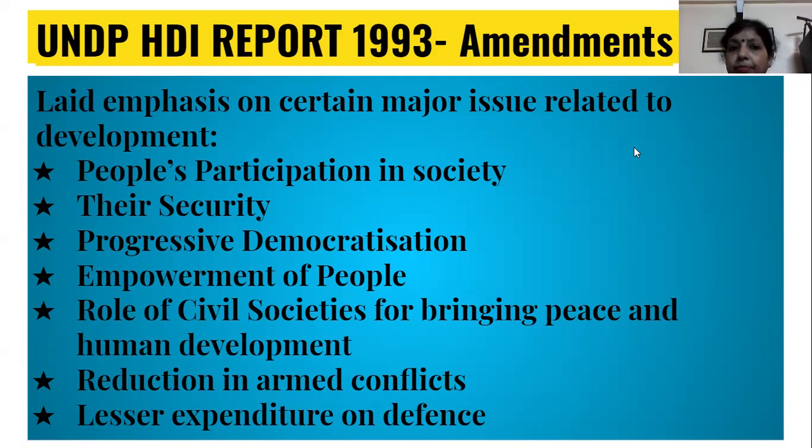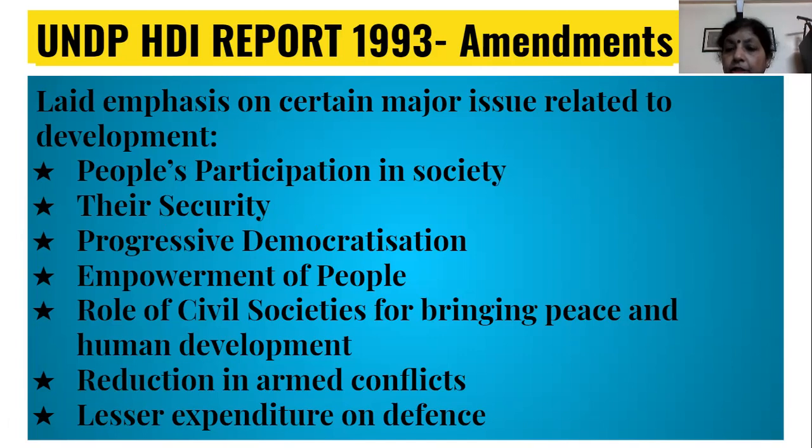So more and more such participation should happen in the society, so that the gap between the rich and poor sections of the society should be reduced. The security of people is again of utmost importance. So in the regions of terrorism, naxalism, we have to control such conditions so that the security of people can improve.